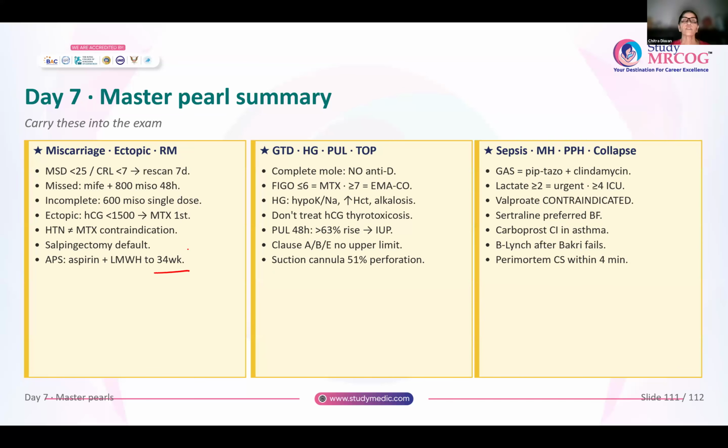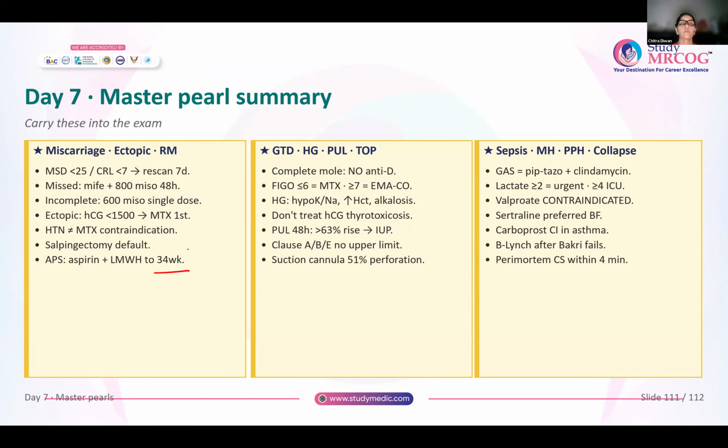Now coming to gestational trophoblastic disease, whenever it is a complete mole, theoretically no anti-D needs to be given. Whenever the FIGO score is less than or equal to 6, you will give only single dose chemotherapy, that is methotrexate. If it is more than or equal to 7, you will give multi-drug, EMACO regime is given.